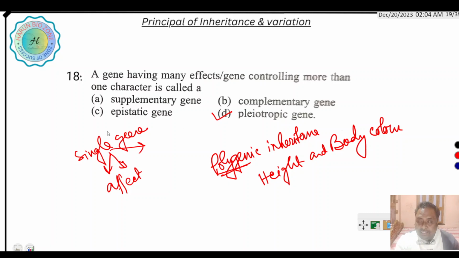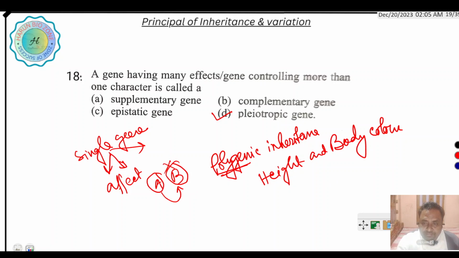And epistatic gene: when one gene masks the expression of another gene, this is called an epistatic gene. Suppose A and B, A suppresses the expression of B. So A is the epistatic gene, B is the hypostatic gene, and this process is called epistasis.